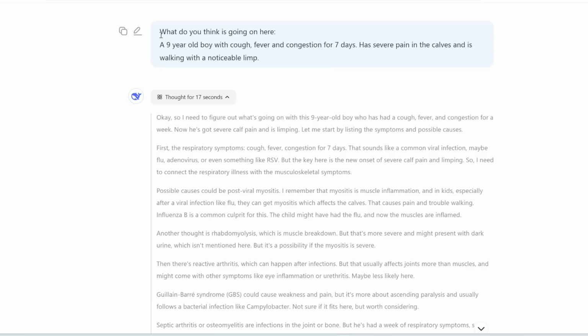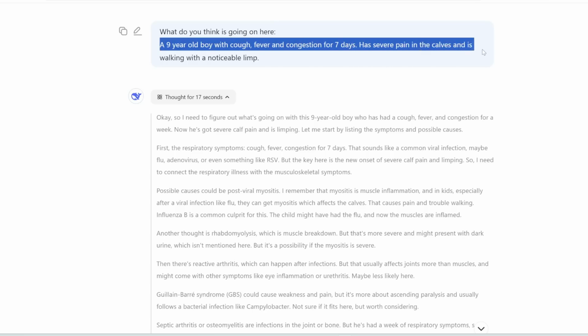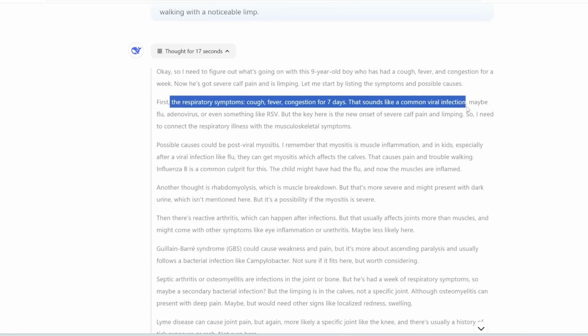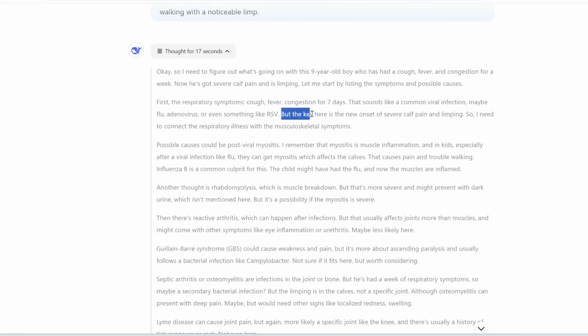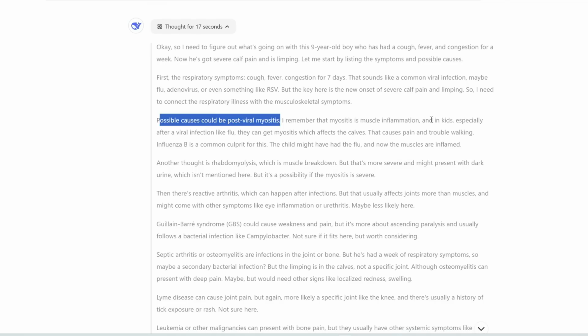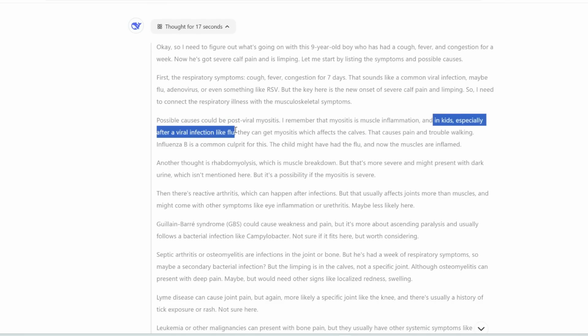Here's another example. You can also use this for medical diagnosis. So what do you think is going on here? A 9-year-old boy with cough, fever, congestion for 7 days, has severe pain in the calves, and is walking with a noticeable limp. So let's look at its thinking process. First, the respiratory symptoms, cough, fever, congestion. That sounds like a common viral infection. Maybe it's these options, but the key here is the new onset of severe calf pain and limping. So I need to connect the respiratory illness with the musculoskeletal symptoms. Possible causes could be this. In kids, especially after a viral infection like flu, they can get myositis, which affects the calves.